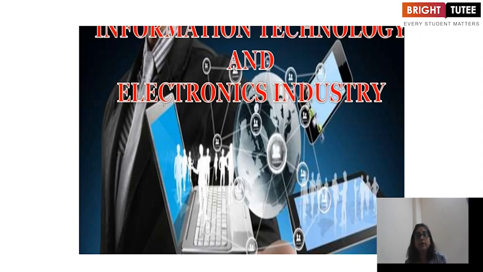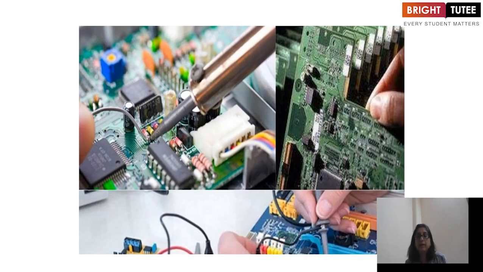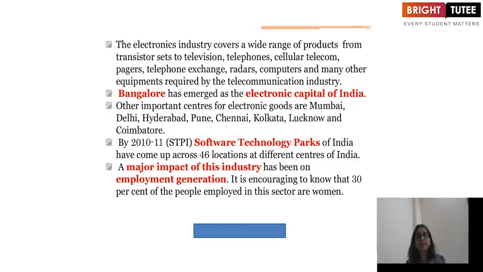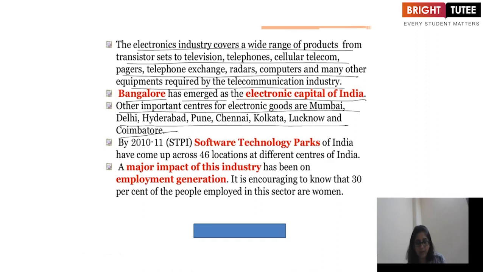Now, the last but not the least, information technology and electronics industry. You all are aware of these industries. You are very good at it. The electronics industry covers a wide range of products from transistors, television sets, telephones, cellular telecom, pagers, telephone exchanges, radars, computers, and many other equipment required by the telecommunication industry. And Bangalore has emerged as the electronic capital of India. Other important centers for electronic goods are Mumbai, Delhi, Hyderabad, Pune, Chennai, Kolkata, Lucknow, and Coimbatore.